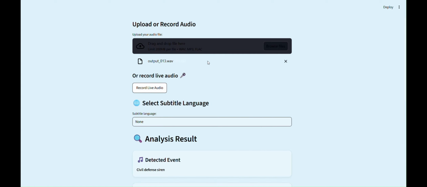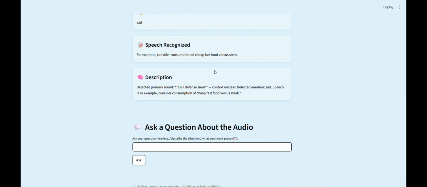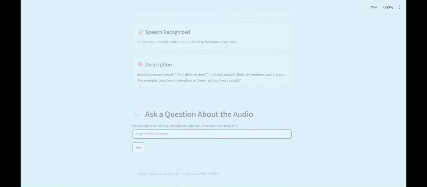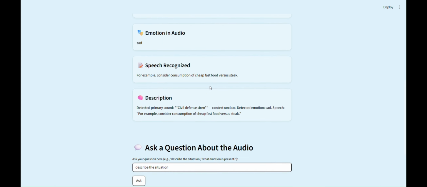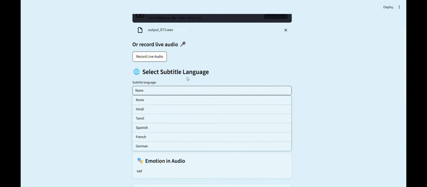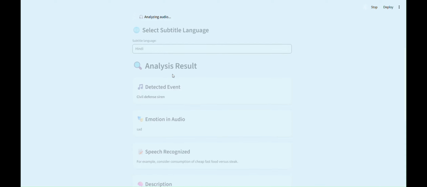Once the audio is processed, VigilEar delivers a complete breakdown of the scene. The system identifies what is happening, how it sounds, and what it means. Here, the detected event is a civil defense siren, an environmental sound recognized from its unique frequency and modulation pattern. The model also detects the emotional tone of the speaker as sad, revealing subtle paralinguistic cues like voice pitch and pacing. Alongside this, the speech recognition engine transcribes the spoken content with precision, while the description panel combines all these findings, event, emotion, and dialogue to generate a natural language summary of the situation.